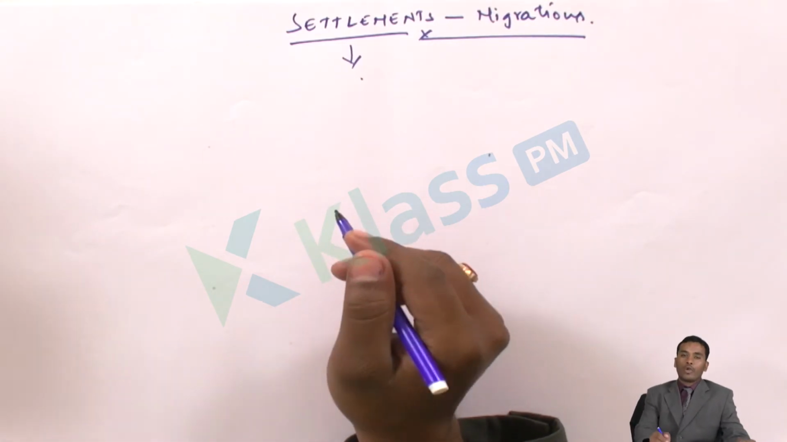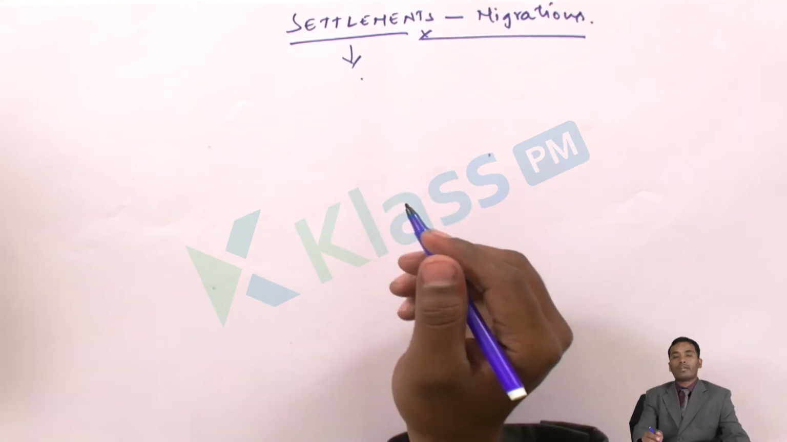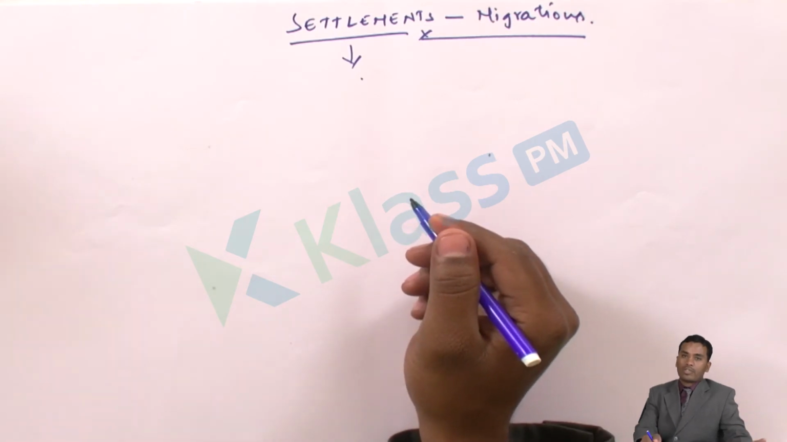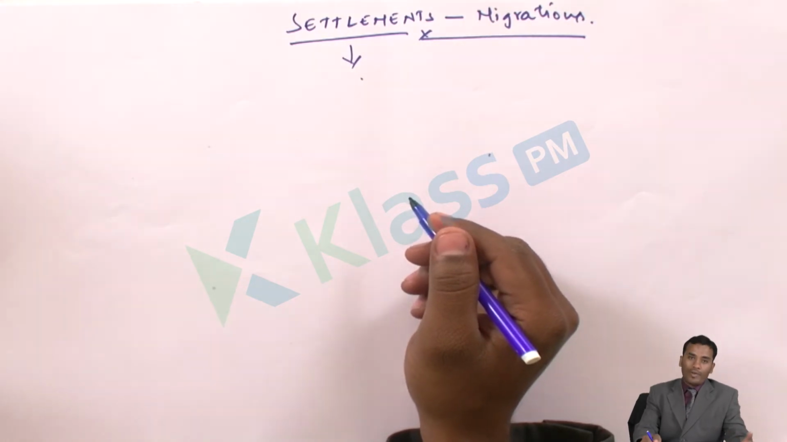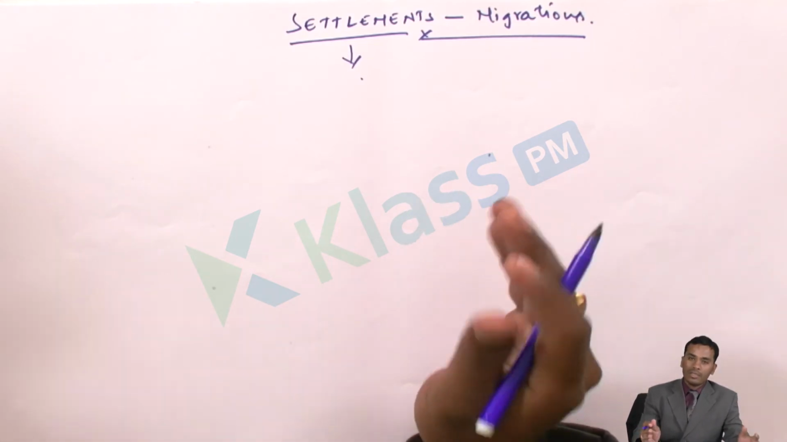So generally, human settlements are where they establish, where they find all the facilities, all the required resources and all the required necessities and needs, where they can fulfill and get all the amenities. There they establish a human habitat, that we call a settlement.